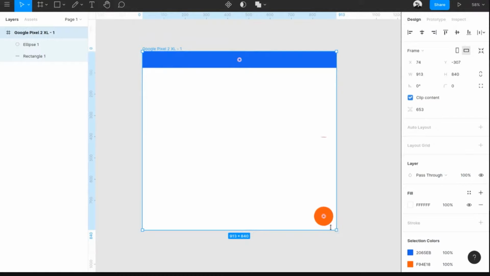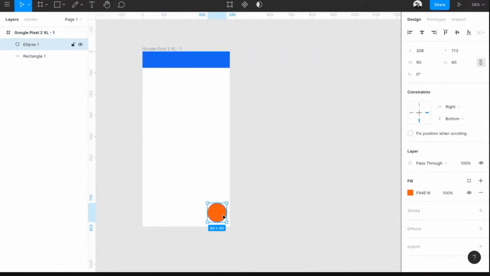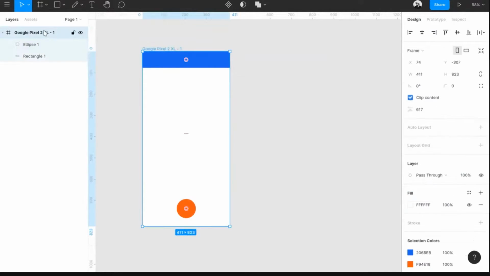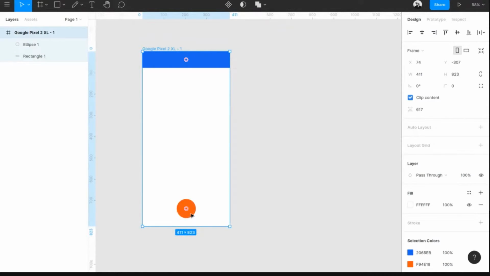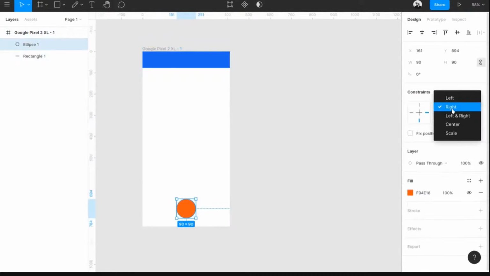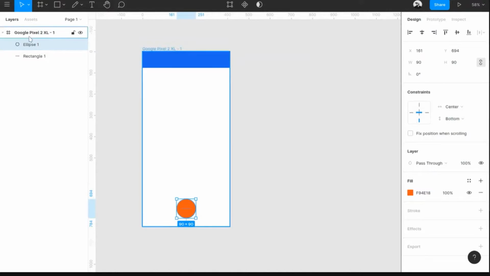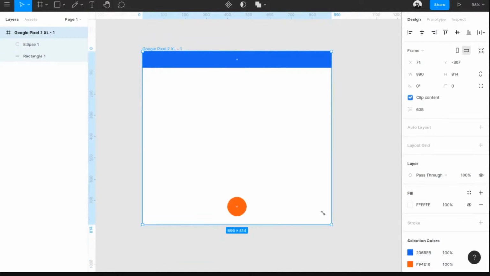In case you have a floating action button, you always want it to be in the center, just like how the dial button in your Android phones is. To scale it, it will still constrain to the left and right and bottom. To change that, click on the object and change this to horizontal center. Now you can see this thing actually shows you're constrained to the center of the frame and bottom of the frame. So now if you resize it, it will always stick there.